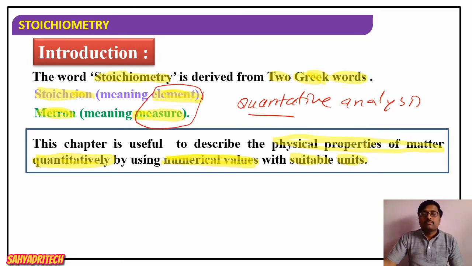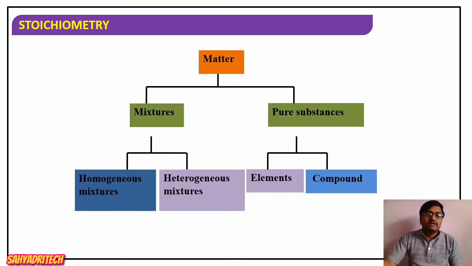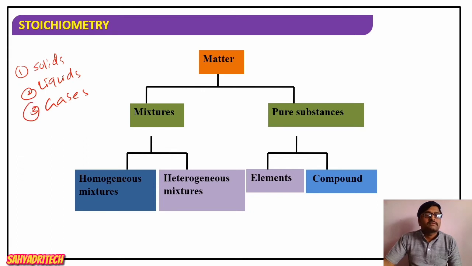Before going to physical properties, let us recall the classification of matter. Physical classification of matter includes how many types? Three types: solids, liquids and gases. Based on physical properties, matter is classified into solids, liquids and gases. On the other hand, considering the chemical properties, matter is broadly categorized into mixtures and pure substances.